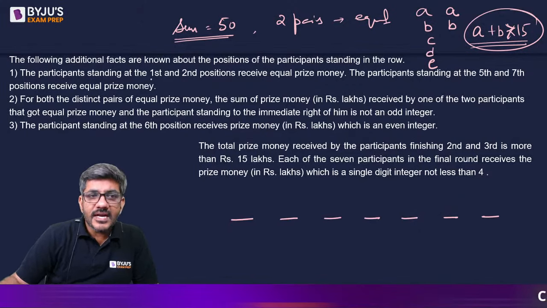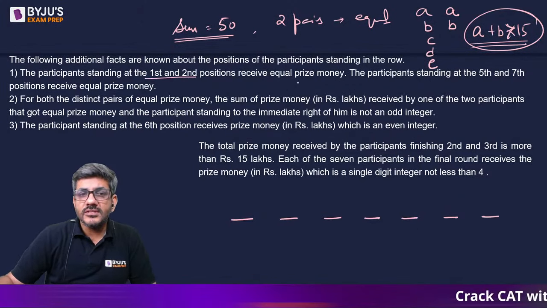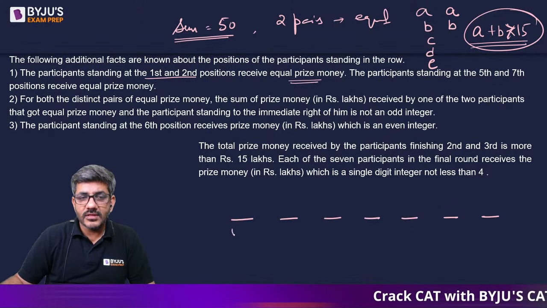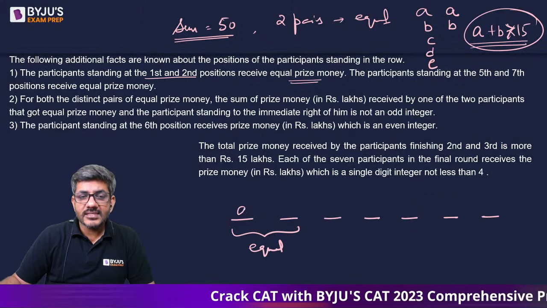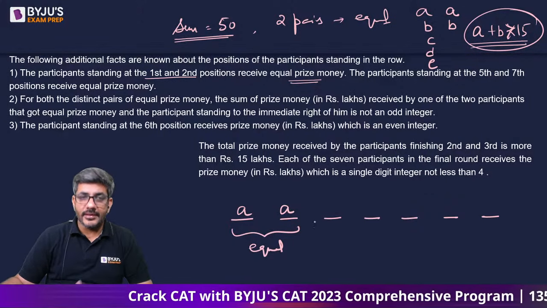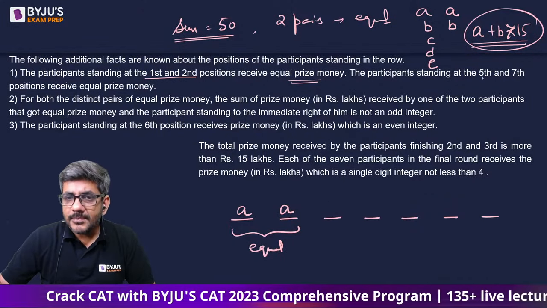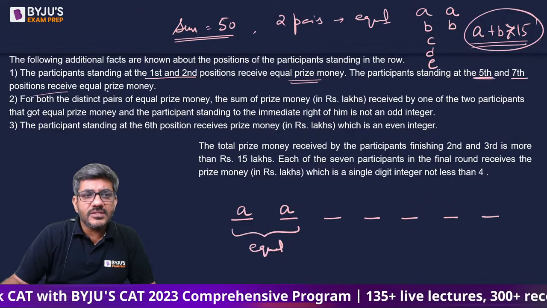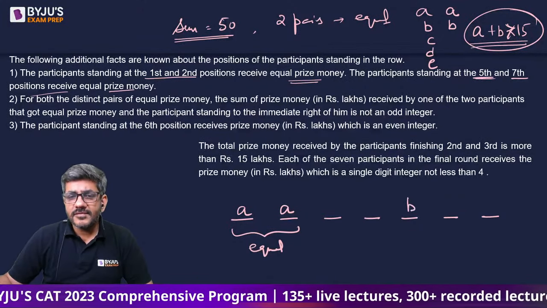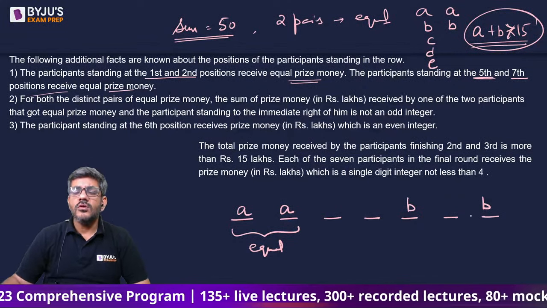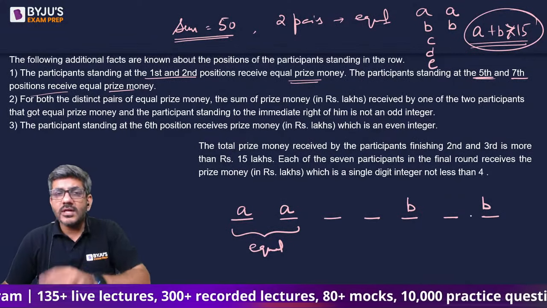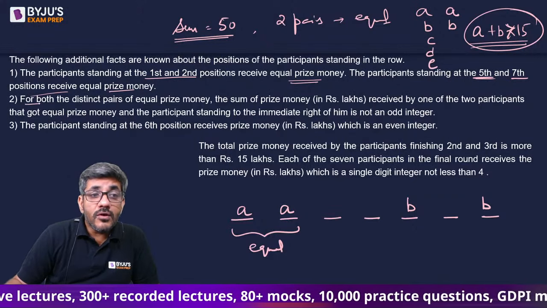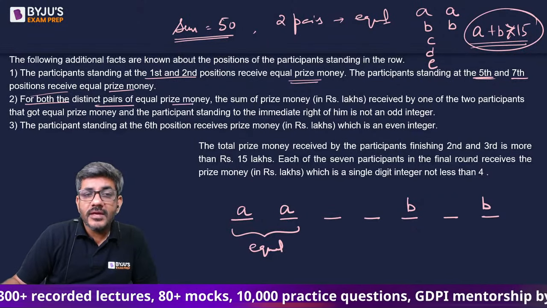The participants standing at the first and second positions receive equal prize money. So these 2 people have got the equal prize money. Let's say they are A each. दोनों A हैं. Okay. The participants standing at the 5th and 7th position receive equal prize money. So 5th and 7th पे भी let us say ये दोनों B हैं. So these both are let us say A. Those both are let us say B. For both the distinct pairs of equal prize money.